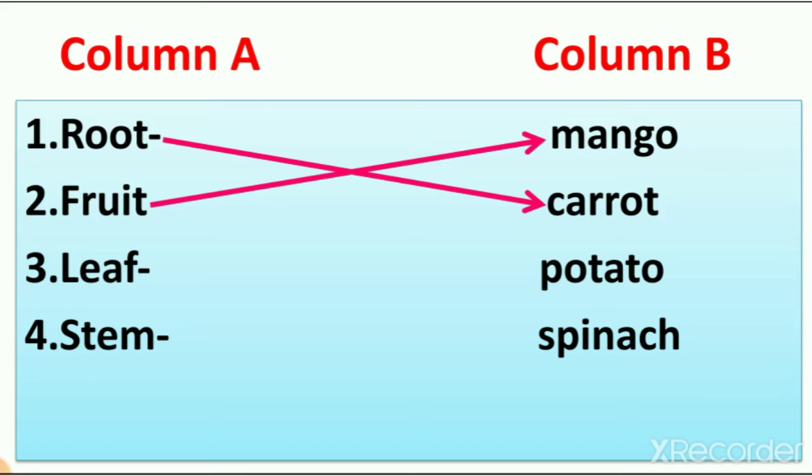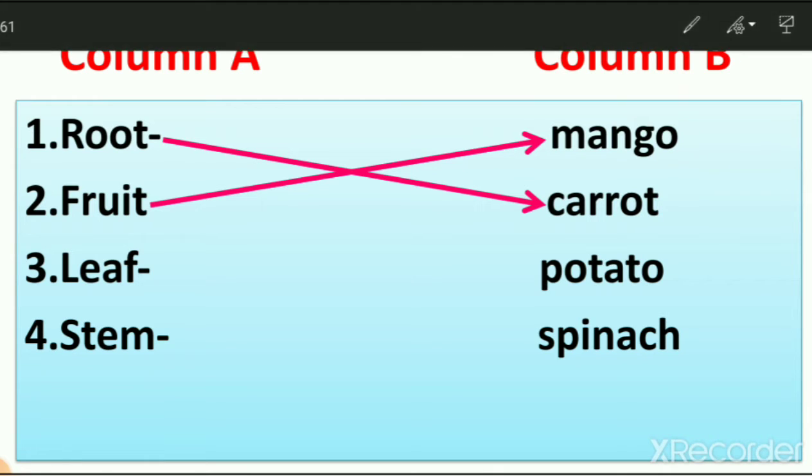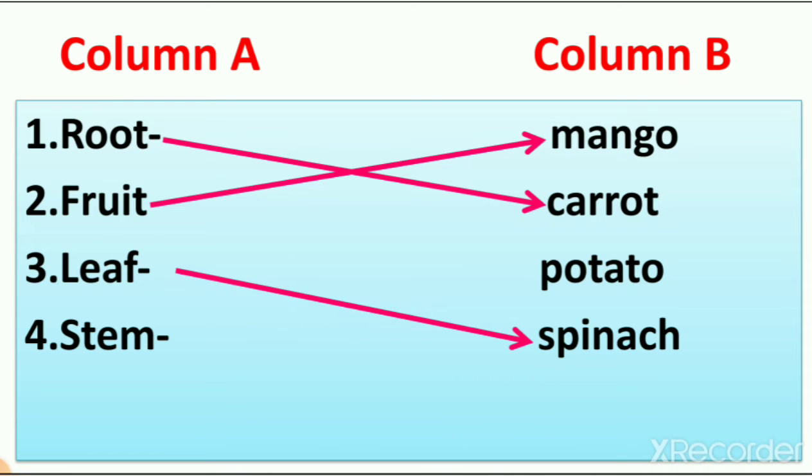Then leaf. We learn about spinach, that spinach is leaf of the plant, right? So we learn that the green color part of the plant is leaf, right? When we learn about spinach, spinach color is green and it is a leaf of the plant, right? So we joined leaf with spinach and last one is stem with potato. So now you can understand that potato is stem of the plant, spinach is leaf of the plant, carrot is root of the plant and mango is fruit of the plant.